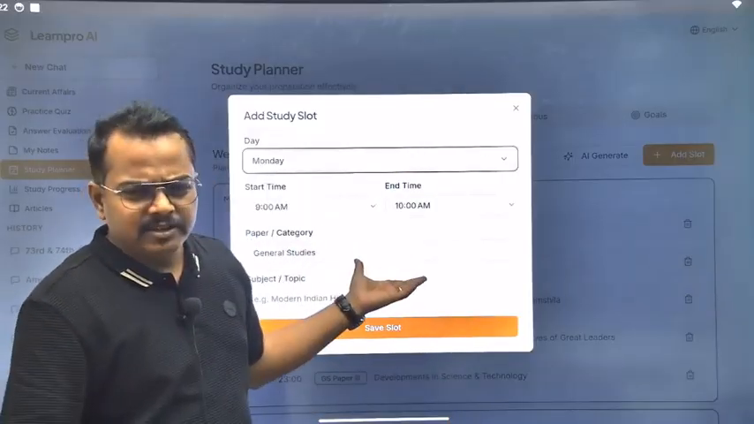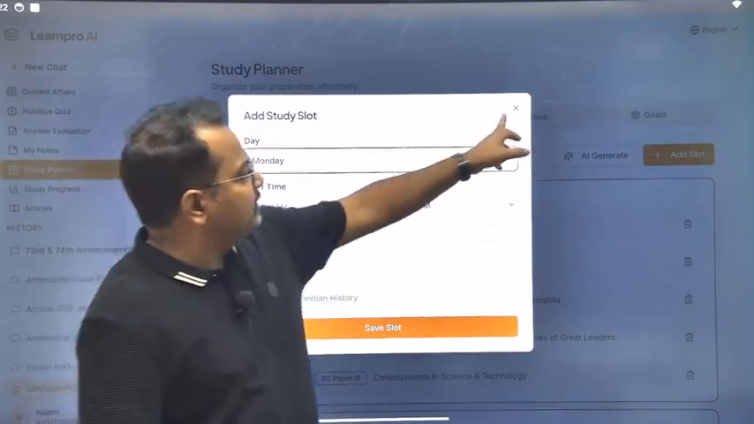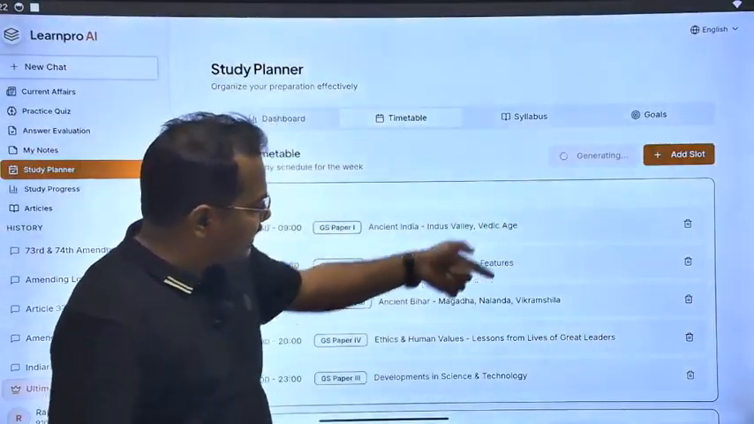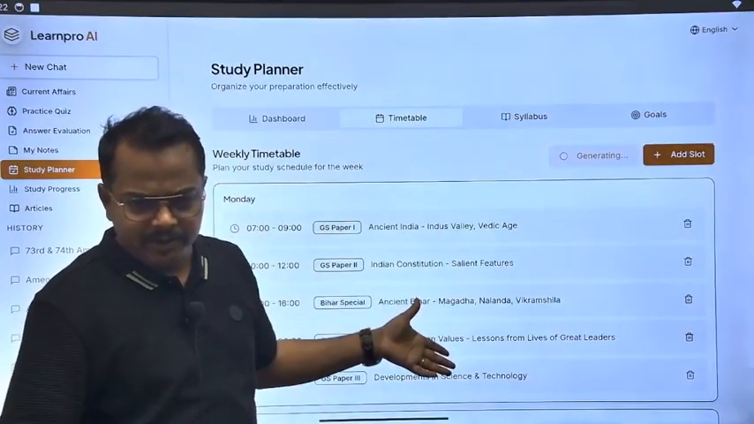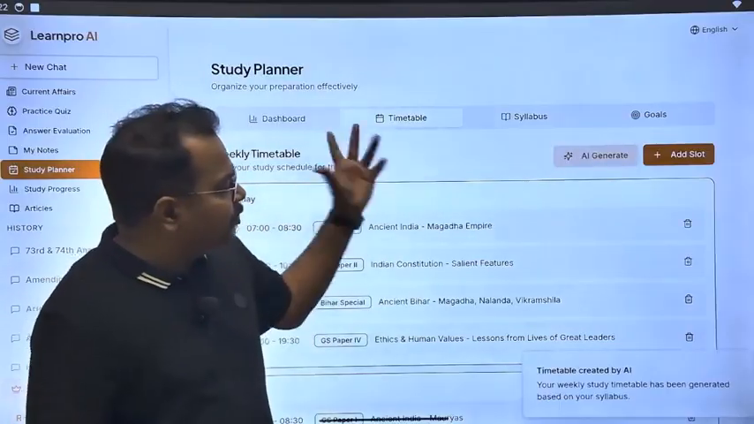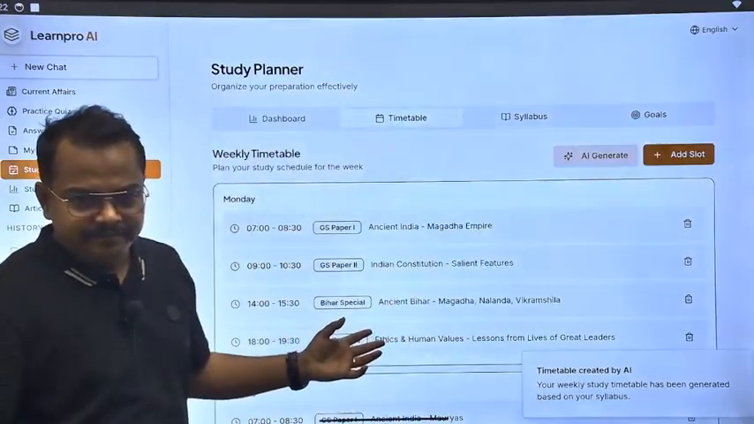So you can add a slot that this time I will read, and if you are not getting all these kinds of things, then simply tell the AI to generate this thing. So AI will generate this kind of monthly planning and weekly planning for you, that you can go and have these kinds of slots. If you don't like it, you can delete it and then you can generate another timetable.